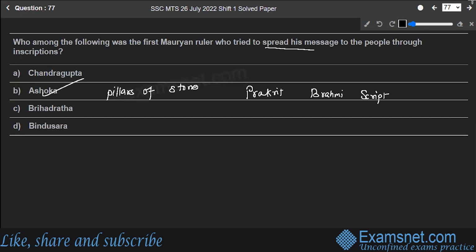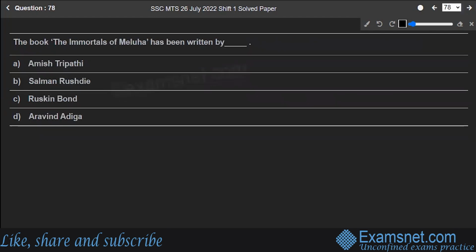On pillars and rocks, he inscribed the Dhamma's fundamentals. So, option B is the correct answer to the question. That's Ashok. Question number 78.